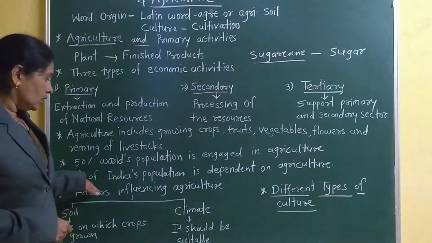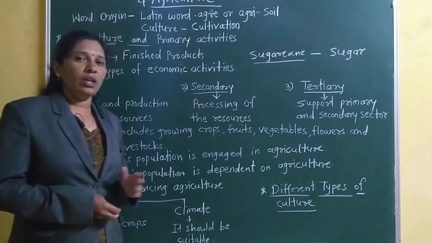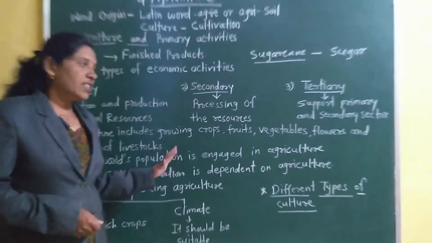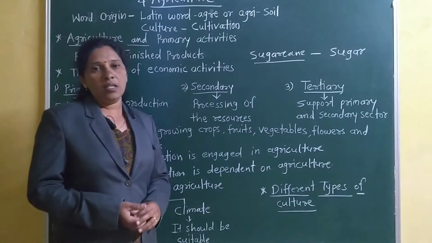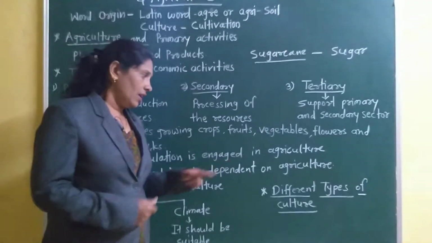Next, two-thirds of India's population. Now we are seeing about our India. Two-thirds of India's population is dependent on agriculture.